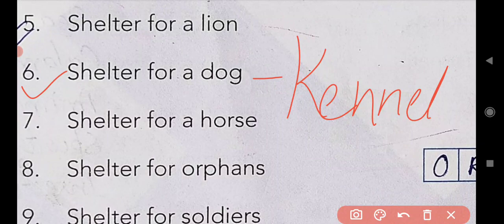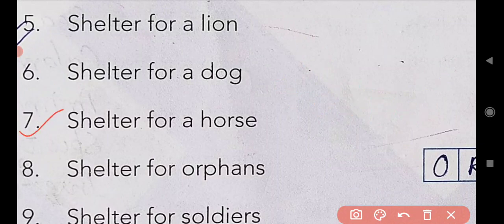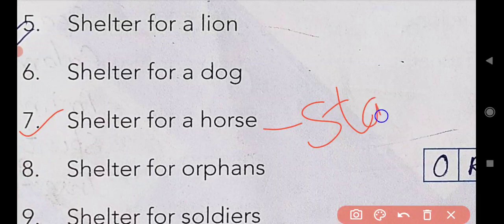Now come to the seventh one, shelter for a horse. Can you tell the name of the place which is the shelter for a horse? Yes, it is stable. Spelling is STABLE. Stable is the shelter for a horse.